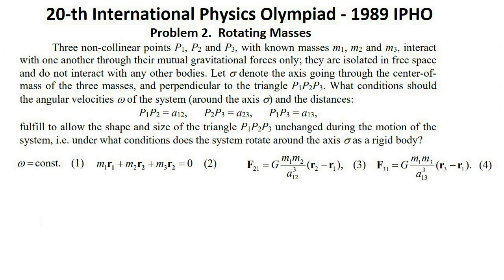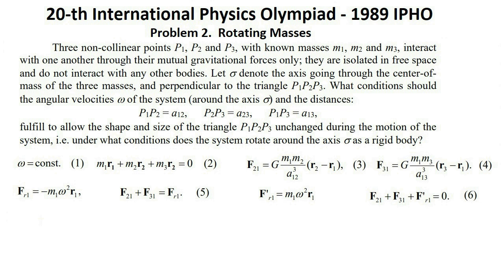First method. Consider the point P1 with the mass m1. The points P2 and P3 act on it with the forces in the expressions 3 and 4, where G denotes the gravitational constant. In the inertial frame the sum of these forces is the centripetal force F_r1 equal negative m1 omega squared r1, which causes the movement of the point P1 along a circle with the angular velocity omega. The moment of this force with respect to the axis sigma is equal to 0. Thus, we have expression 5.